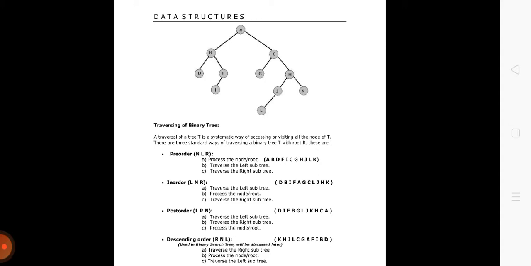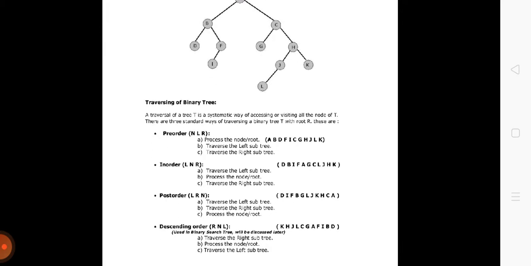Okay, there are some techniques with the help of which we can access the tree in different manners, right? Okay, a traversing of binary tree. A traversal of tree is a systematic way of accessing or visiting the node of a tree, and there are three standard ways of traversing a binary tree with the root r, ठीक है. हमारे पास थ्री मेथड्स हैं, थ्री टेक्निक्स हैं जिसके थ्रू हम एक बाइनरी ट्री को ट्रैवर्स कर सकते हैं.